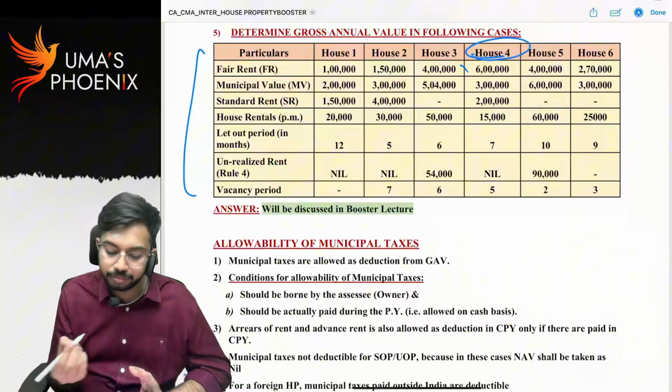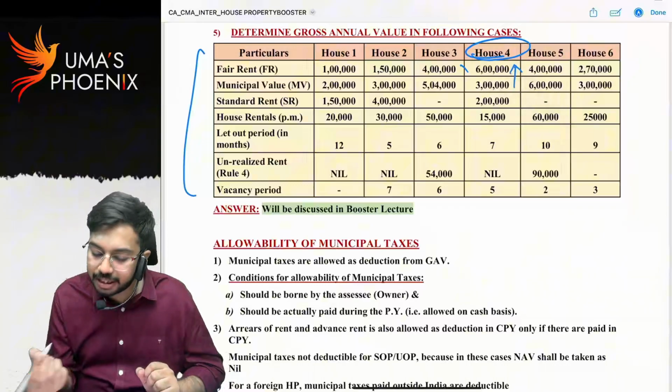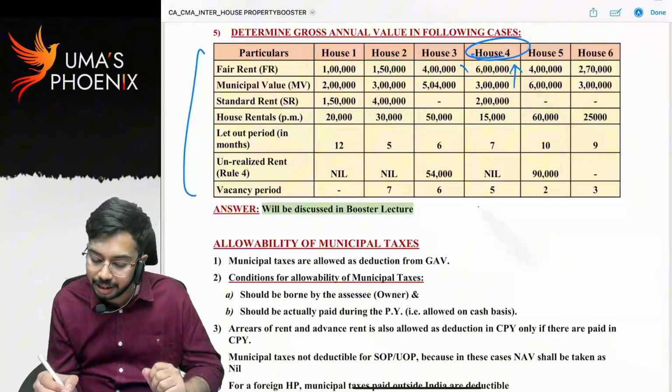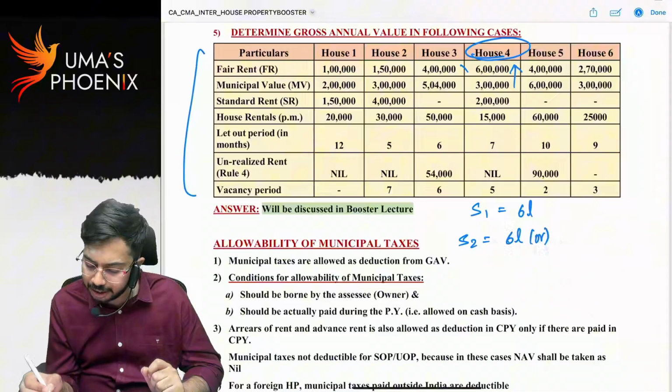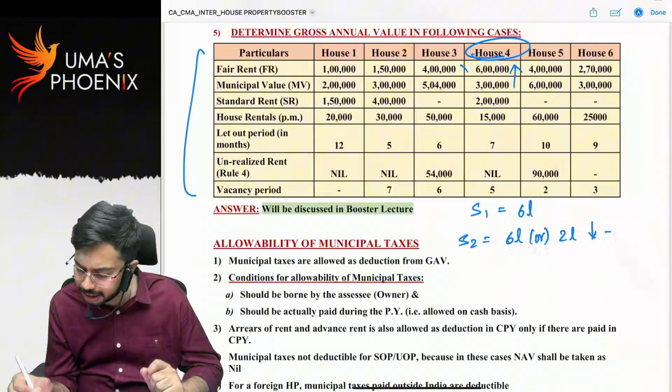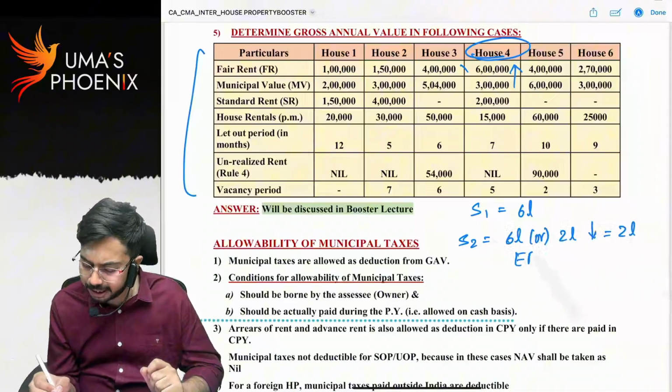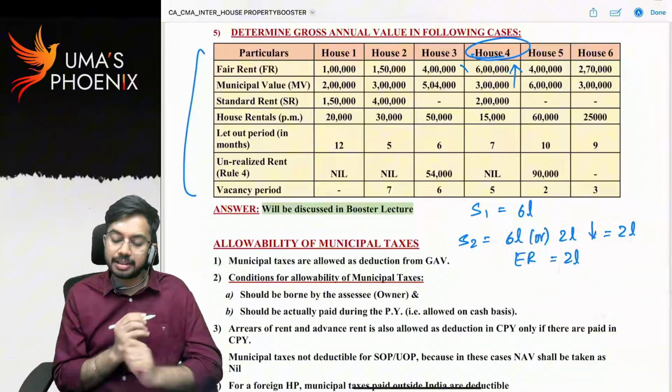House 4. Fair rent or municipal rent, whichever is higher, means 6 lakhs. So step 1 result is 6 lakhs. Step 2: result of step 1 or standard rent of 2 lakhs, whichever is lower, means 2 lakhs. So how much is the expected rent? Expected rent is 2 lakhs.